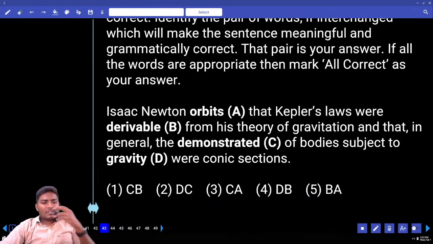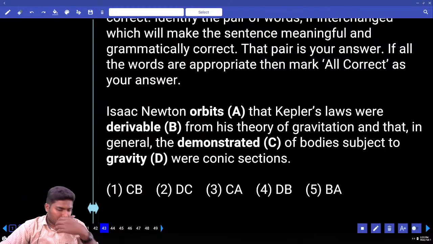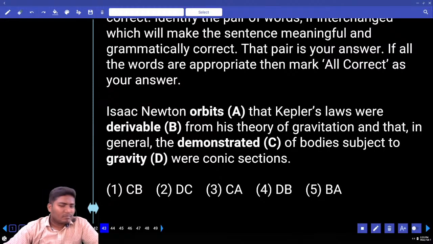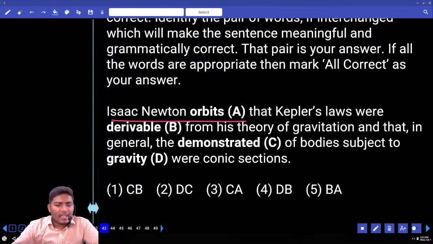Isaac Newton orbits, that Kepler's laws were derivable from his theory of gravitation, and that, in general, the orbits of bodies subject to gravity were conic sections. You feel like there is some word which is improper in its position. What is that word? Newton, Isaac Newton orbits. Yes.